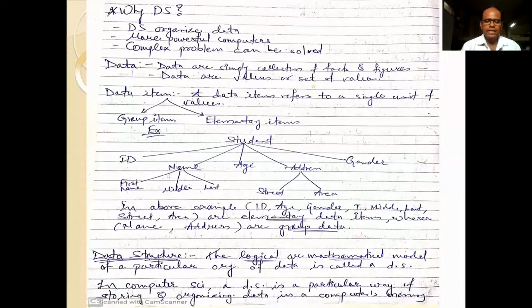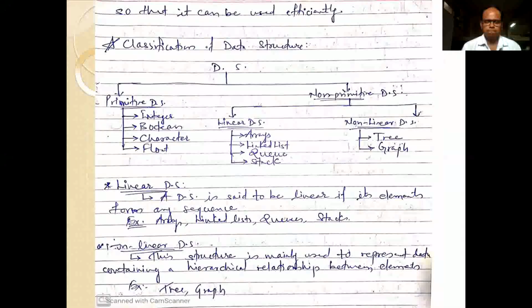So let us move on to what exactly the concept of data structure is. Friends, data structure is nothing but the logical, or we can say mathematical, model of a particular organization of data. In computer science, basically, data structure is a particular way of organization and storing of data in computer memory, so that we can access that data very efficiently. That is what we say is a data structure. After that we will discuss classification of data structure.